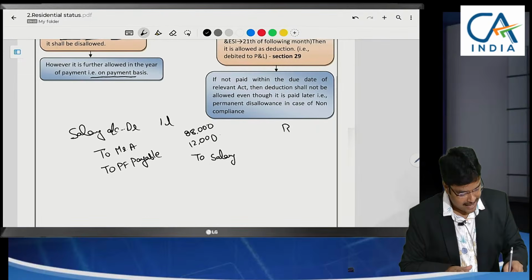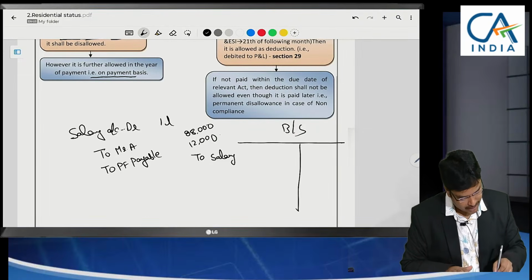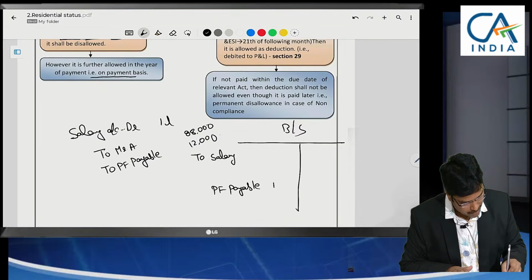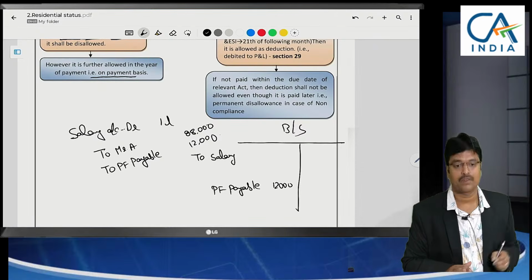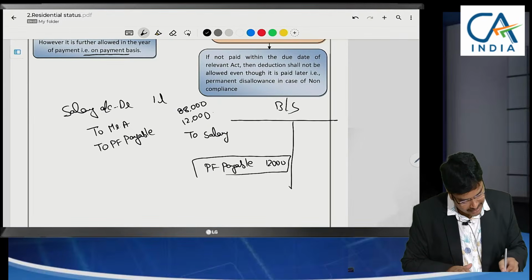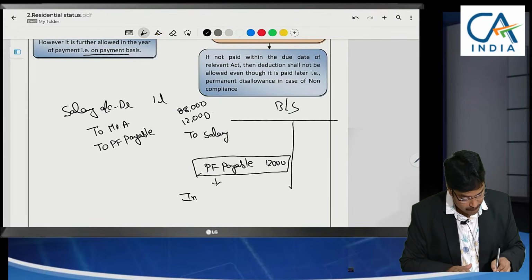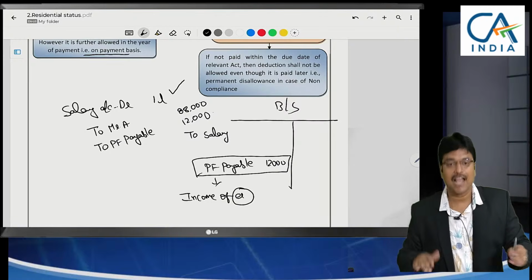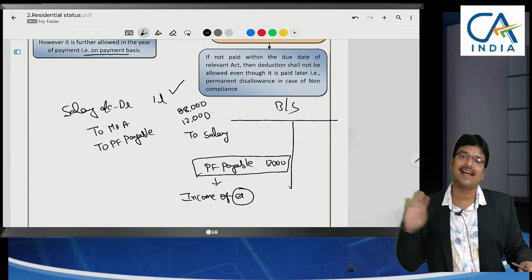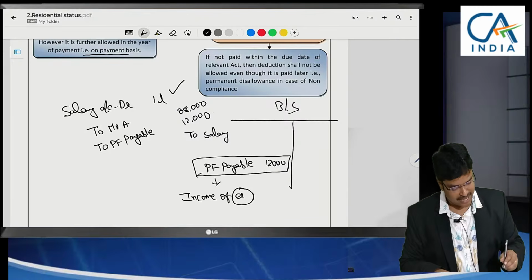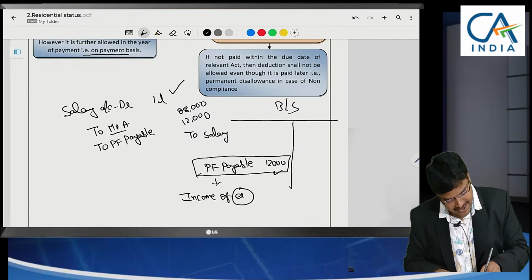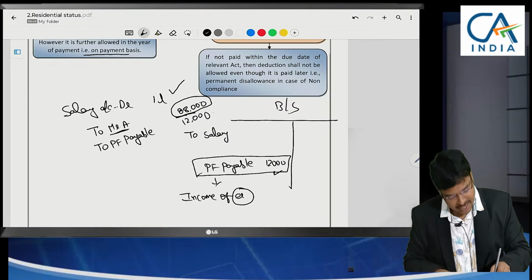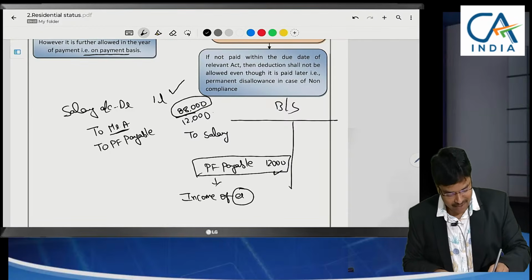That means in the employer's balance sheet, on the liability side, there is PF payable. How much? 12,000 is there. This 12,000 will be treated as income of the employer. Sir, already 1 lakh I have claimed as expenditure. I am not asking regarding that expenditure. Here what I am saying is, this 12,000 you have deducted. That means you paid only 88,000. But you have taken 1 lakh expenditure.